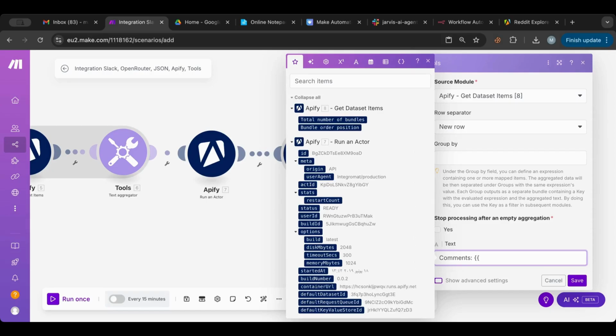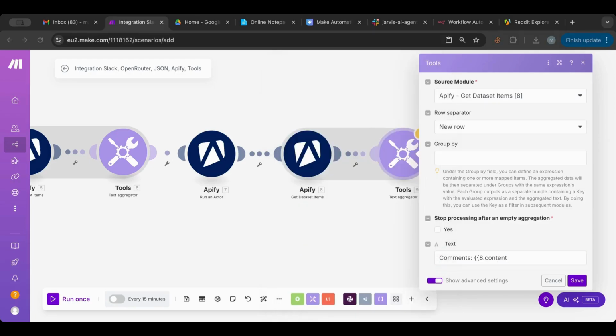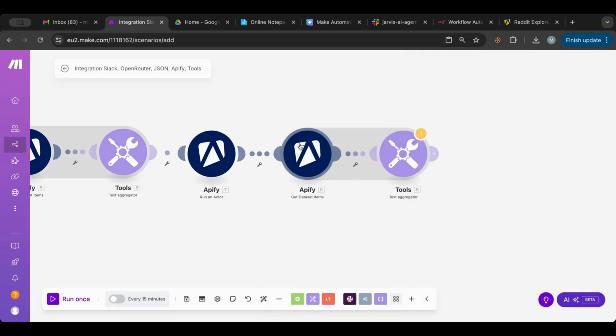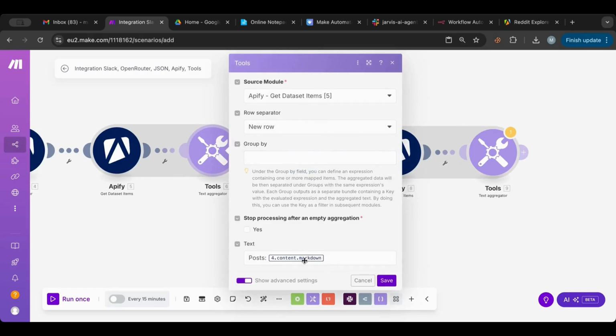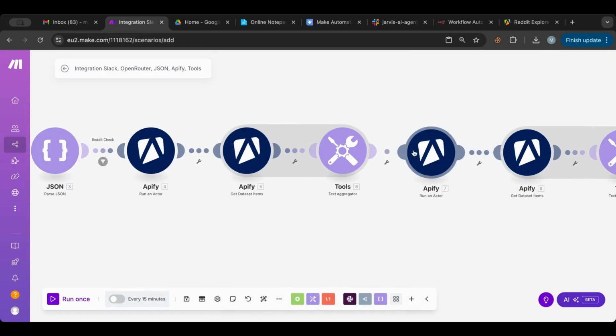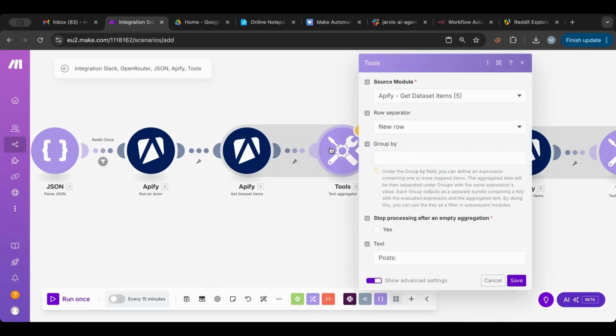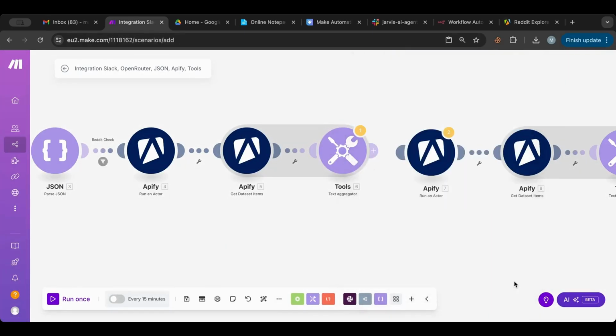Okay, content, I think it's called content markdown. Well, let's wait on that because I'm not sure how the, okay, so I'll run it up to here, and before we aggregate anything.